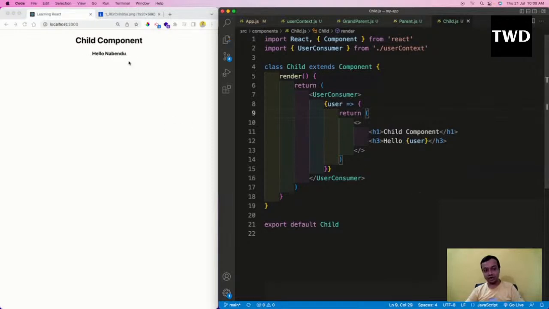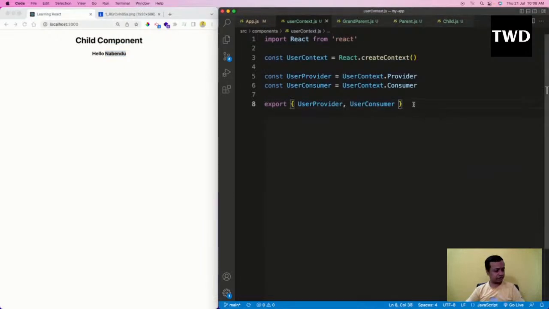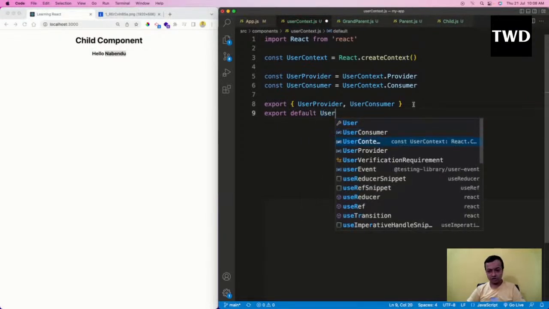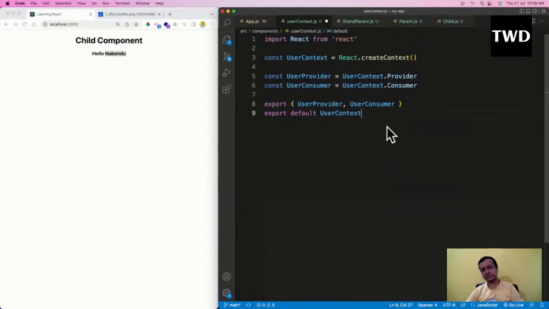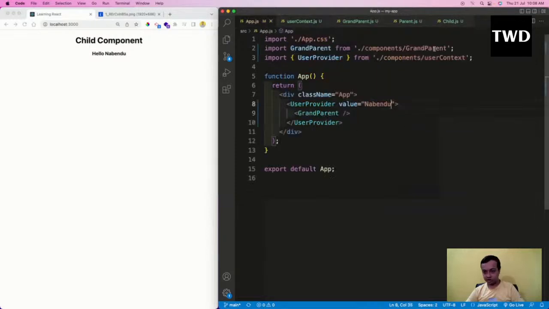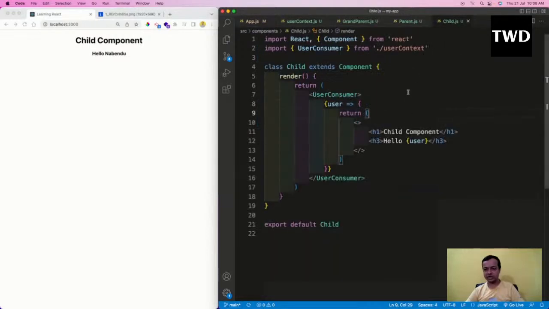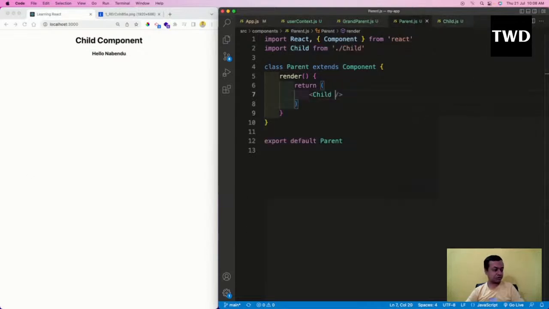I'll save it. See, hello Nabendu is coming, which means it is passing. But this is a complicated pattern. You're going to see another pattern, but for that I have to export default user context, export the complete thing. The provider will not change. I can do it in the child also, in a new way, but I'm going to do it in the parent.